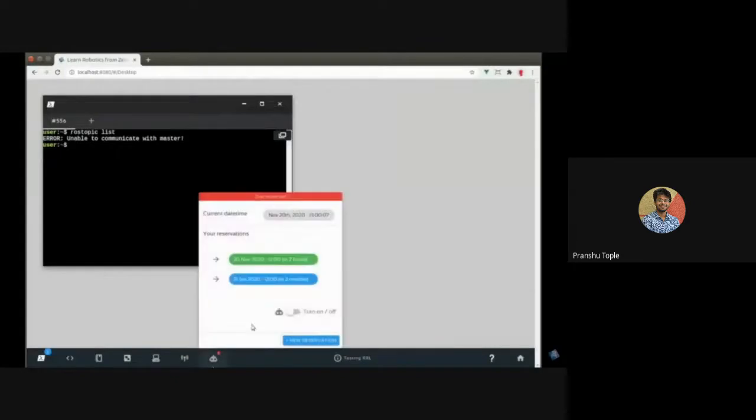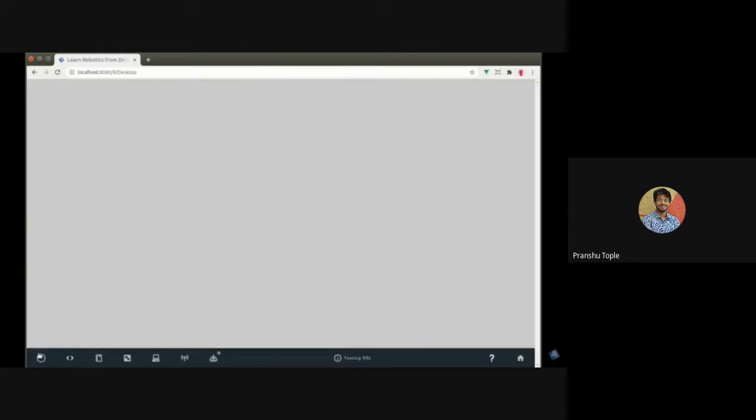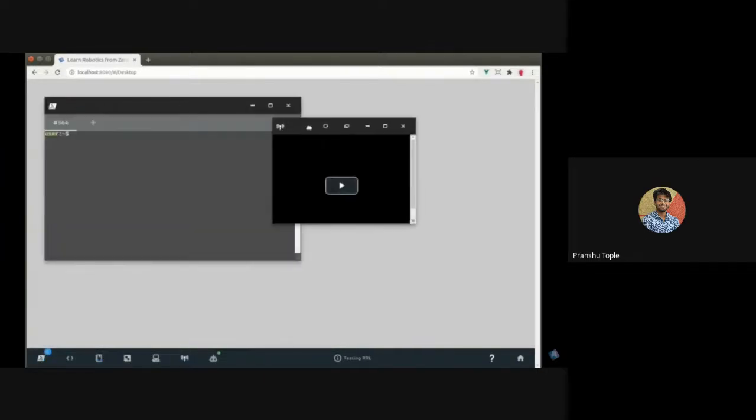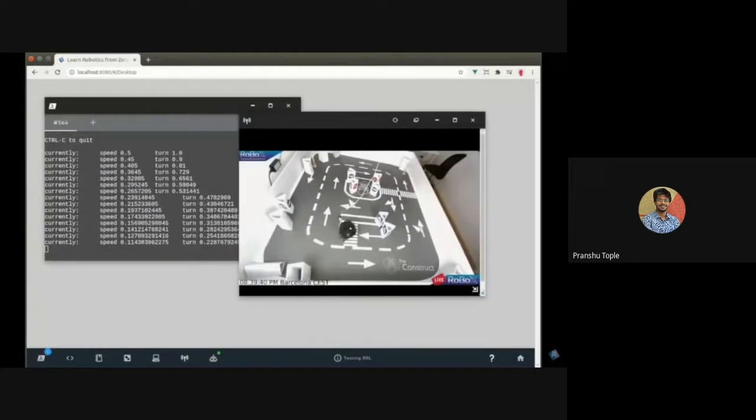Step 3. Connect to Roblox. Click the Connect Real Robot button, and you'll be able to connect to Roblox Real Robot Lab and start testing your robot algorithms.